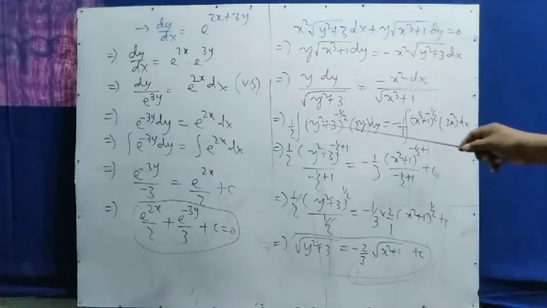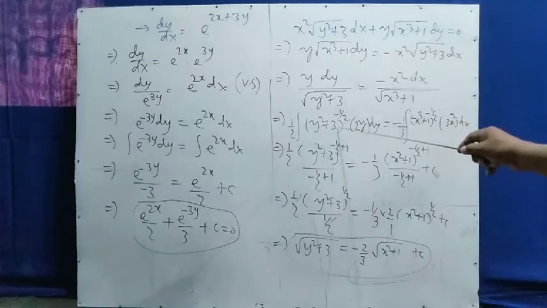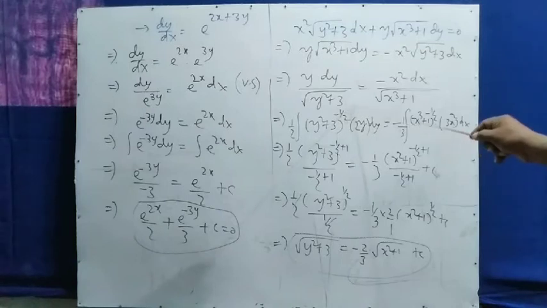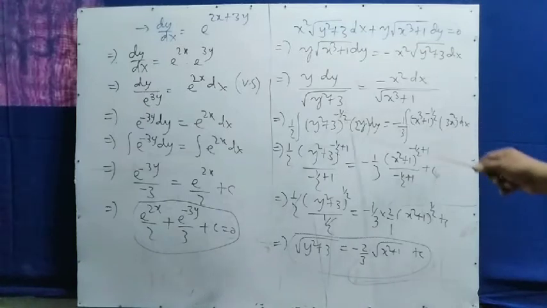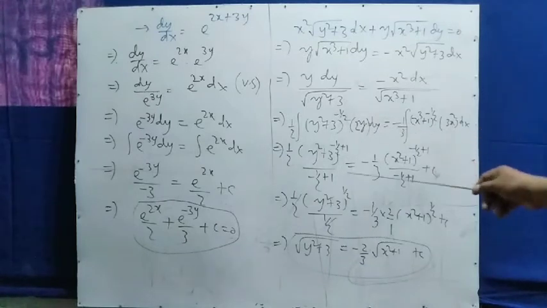Then what happens? If its derivative is given at the side, then its integration equals y square plus 3, power n plus 1 by n plus 1. You leave this derivative part. Here is the formula, in the integration part you have also read: y square plus 3 to the power minus half plus 1 by minus half plus 1, that is f of x to the power n plus 1 by n plus 1.